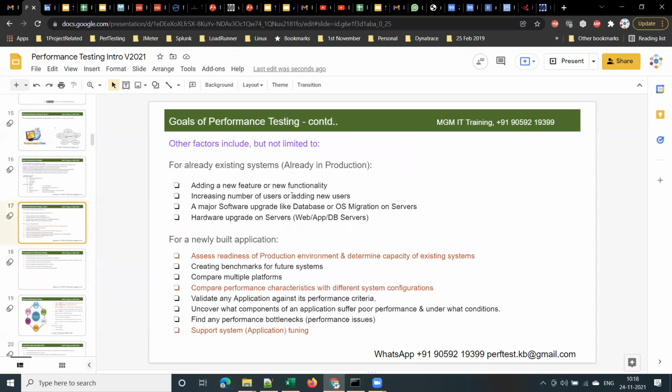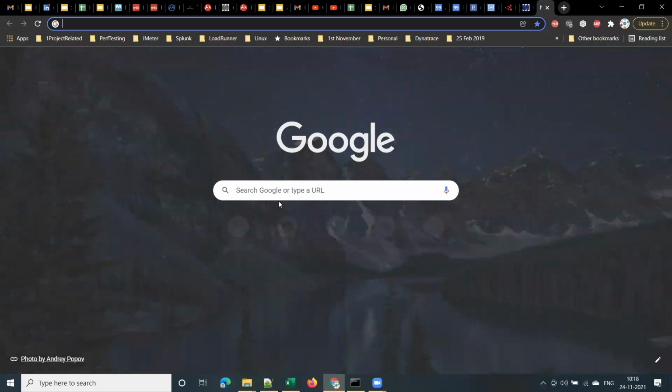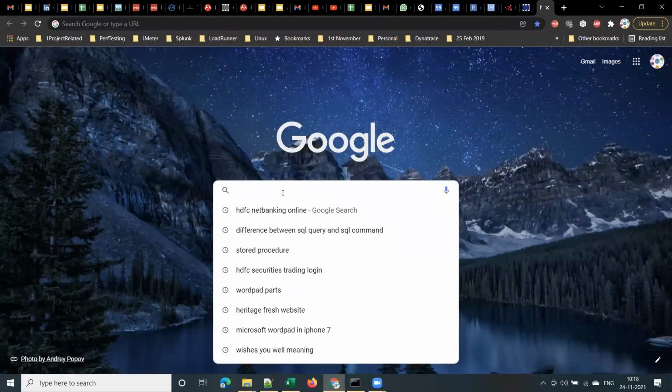And one more thing. When you are explaining increasing users or adding new users, you can tell those examples in the interview, whatever examples I gave. Kotak Mahindra Bank after acquisition of ING Vysya Bank will have more number of users. Kotak Mahindra net banking, right? Or one more example: some people might have had an SBH bank account. Does anyone used to have a State Bank of Hyderabad bank account previously?